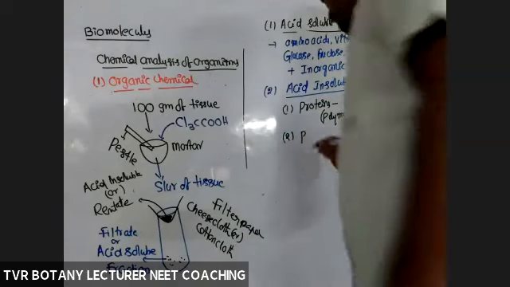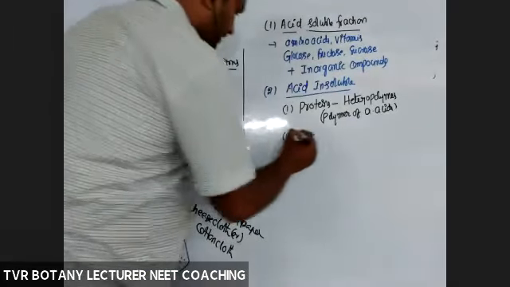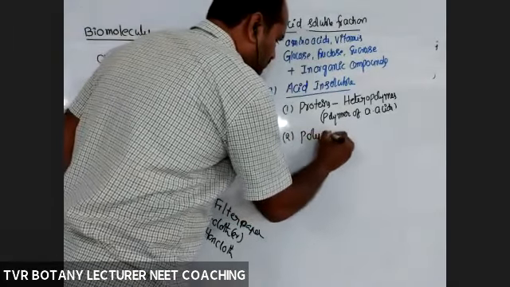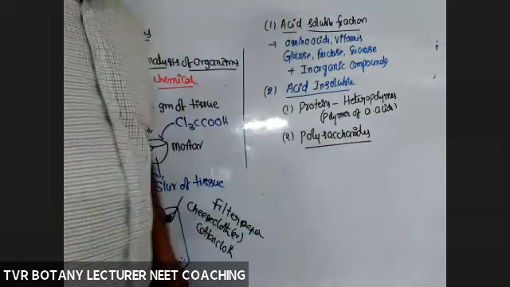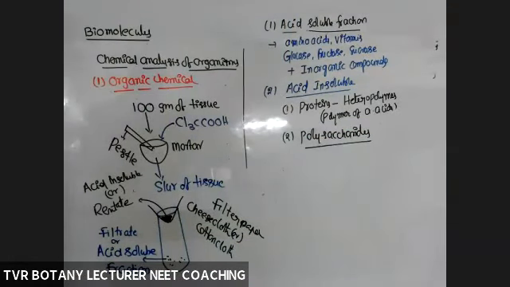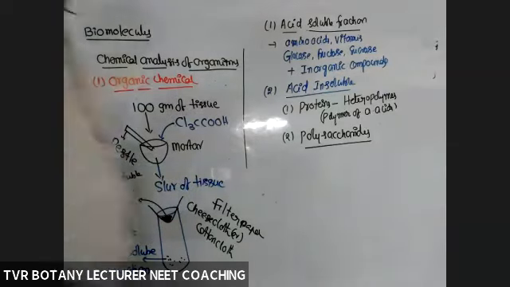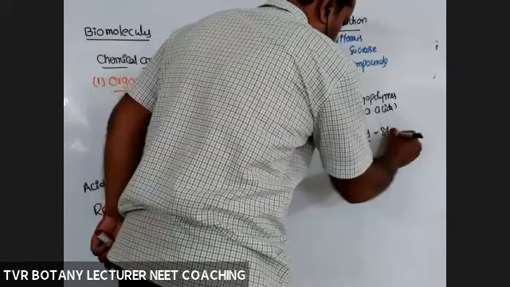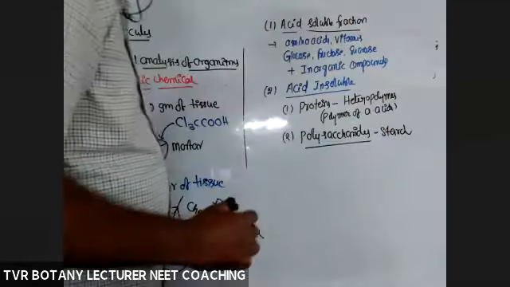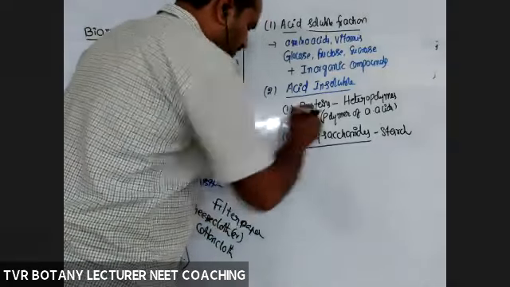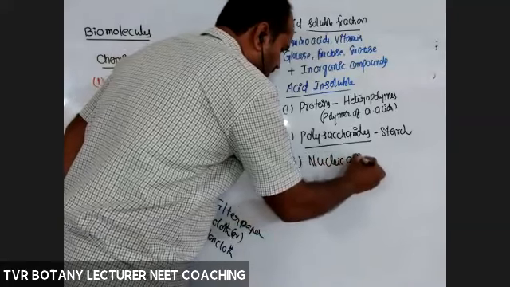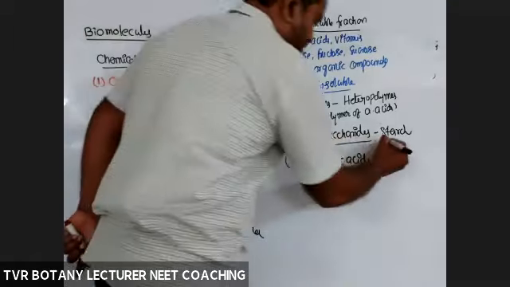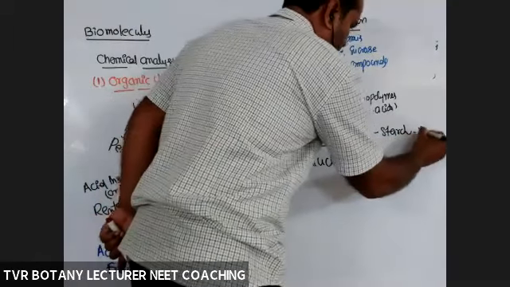Next, the second one, polysaccharides. Starch, polysaccharide. Okay. Next, glycogen, polysaccharide. Like that, so many examples are there. So you can take starch. Okay. Next, the third one, nucleic acids, DNA and RNA. So starch and polysaccharides are also polymers.